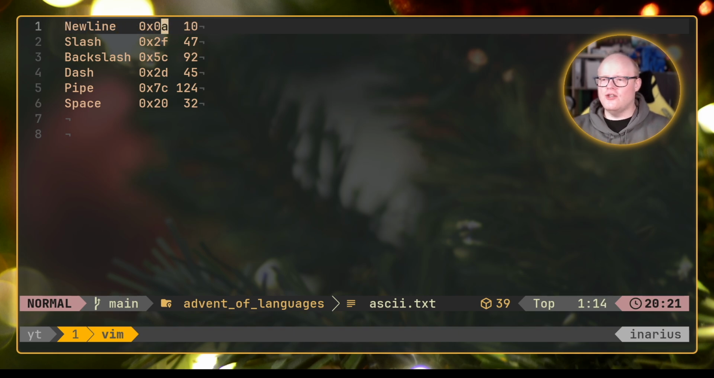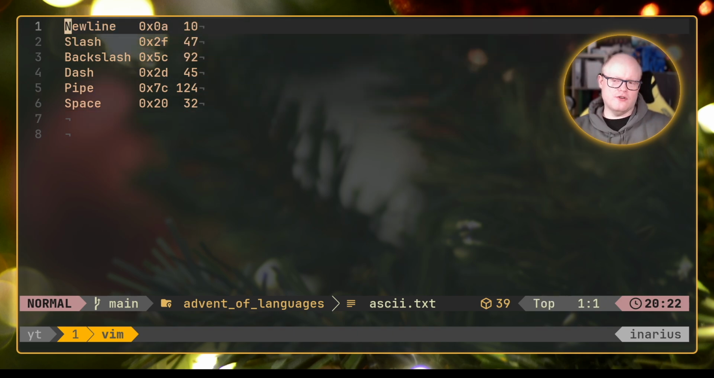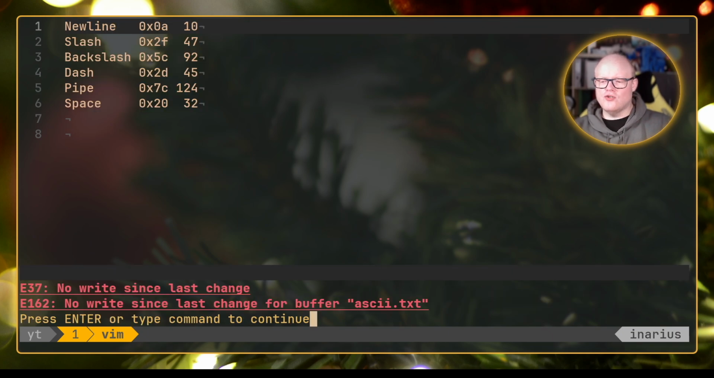So we know that a new line, for example, is ASCII character 10, in hex 0A. A slash is 2F in hex, and 47 in decimal, and so on. What we need to draw our Christmas tree is a new line. Actually, that's not a new line, it's not a carriage return, it's a line feed. However, for our purposes in our terminal, that will be the same thing. We have a slash, a backslash, a dash, a pipe, and the space character.